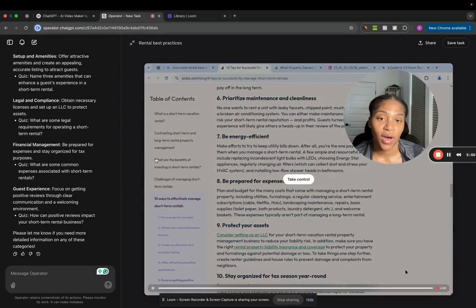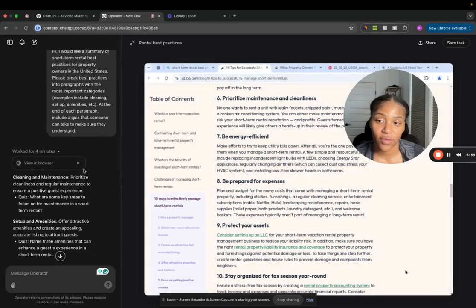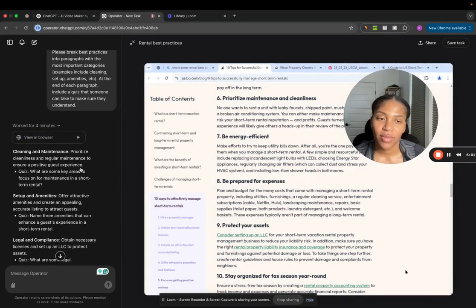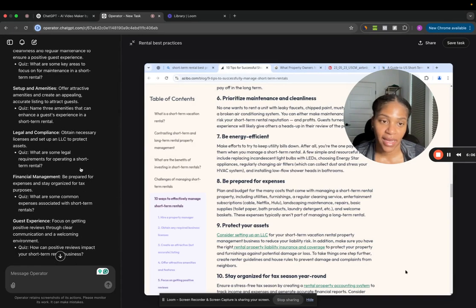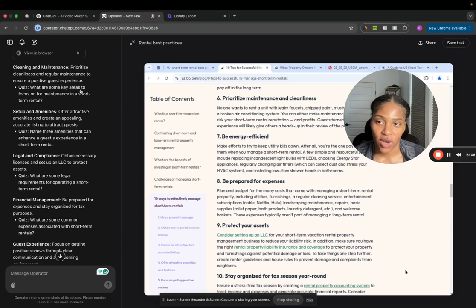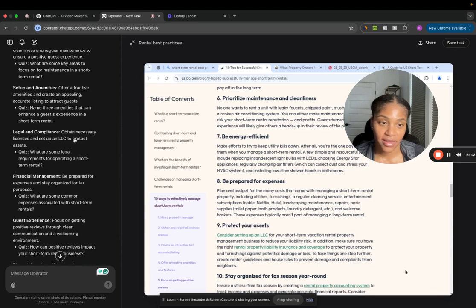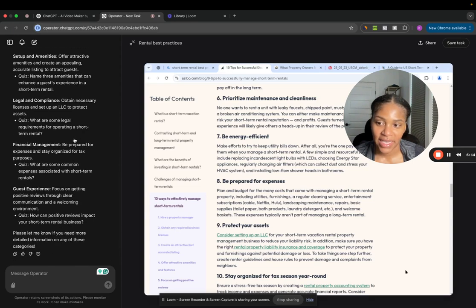All right, so Operator's gotten back to me. It looks like it clicked through 4 websites to do its research. It took 4 minutes, and I didn't provide it with a lot of direction, but it came back to me with the main categories, which are cleaning and maintenance, setup and amenities, legal and compliance, financial management, and guest experience. And it includes a quiz question.